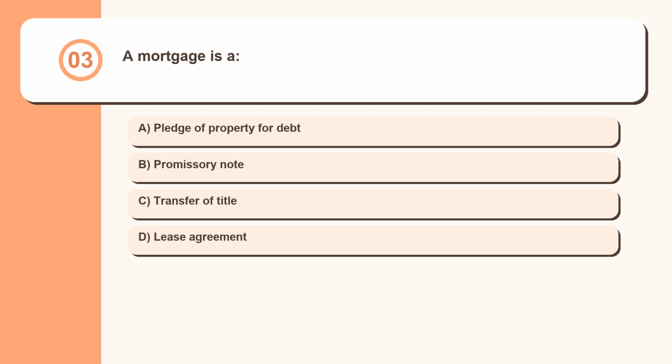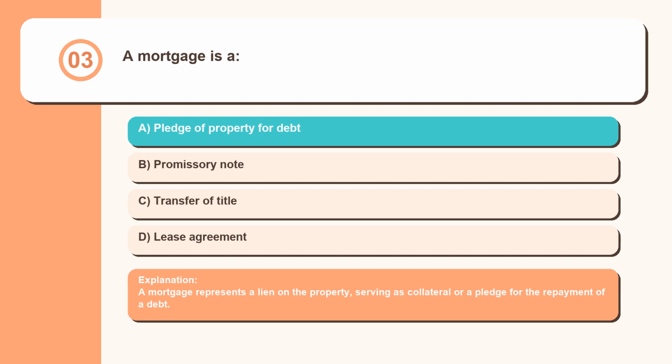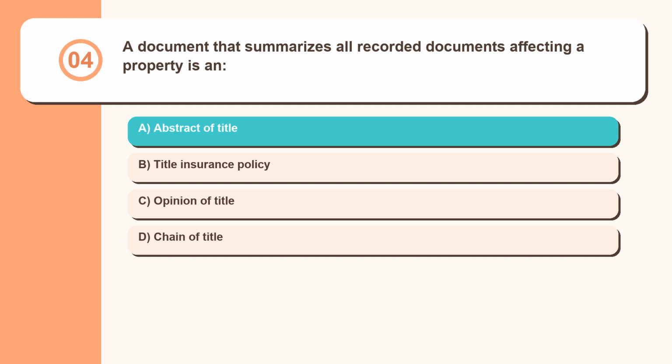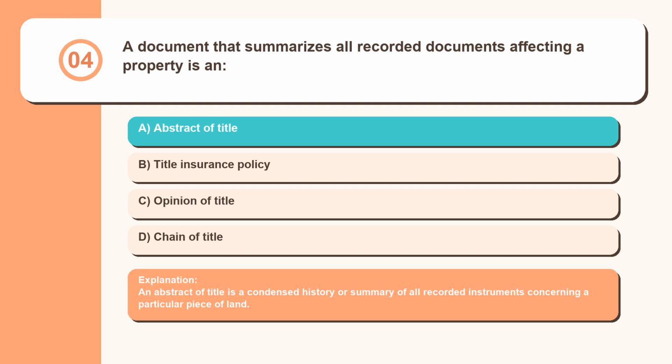Question 3. A mortgage is a pledge of property for debt, promissory note, transfer of title, lease agreement. A mortgage represents a lien on the property, serving as collateral or a pledge for the repayment of a debt. Question 4. A document that summarizes all recorded documents affecting a property is an abstract of title, title insurance policy, opinion of title, chain of title. An abstract of title is a condensed history or summary of all recorded instruments concerning a particular piece of land.